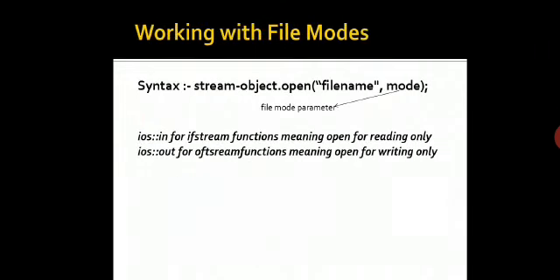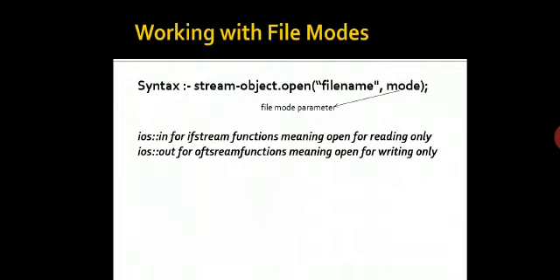We have used the ifstream and ofstream constructor and the function open to create new files as well as to open existing files. Now in file modes, we know that till now we have only used one argument, that was the file name. However, this function can take two arguments. The general form of open with two arguments is shown on the screen, that is stream object dot open, file name, and then the second parameter is the file mode parameter.